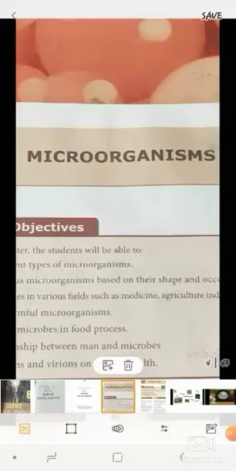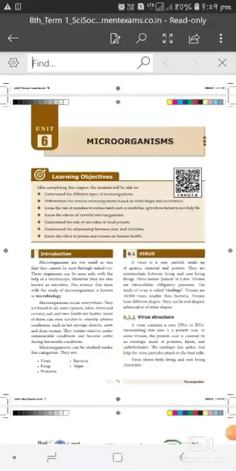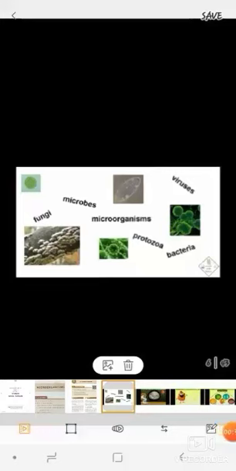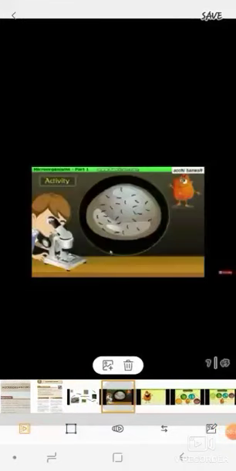Microorganism, unit 6. Introduction of microorganisms. Microorganisms are very small particles. They cannot be seen with the naked eye, but can be seen with the help of a microscope. Microorganisms are also known as microbes. The study of microorganisms is known as microbiology.